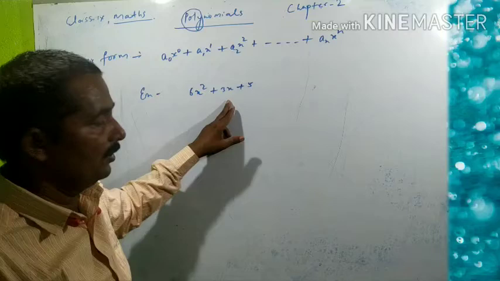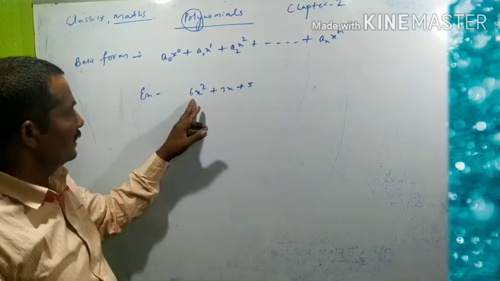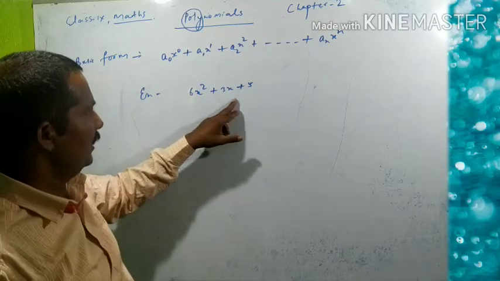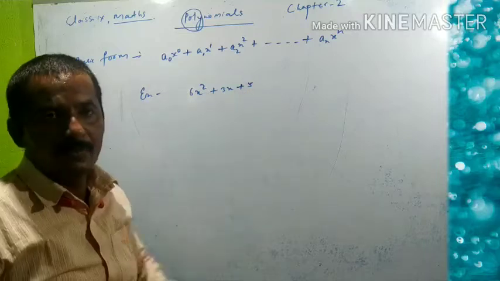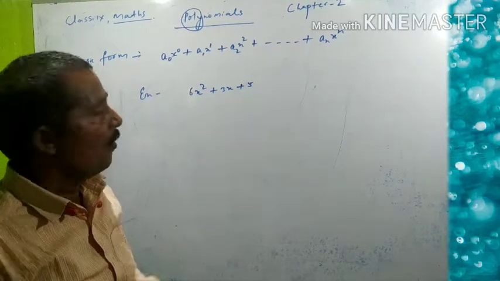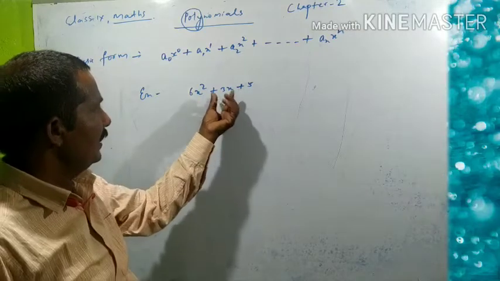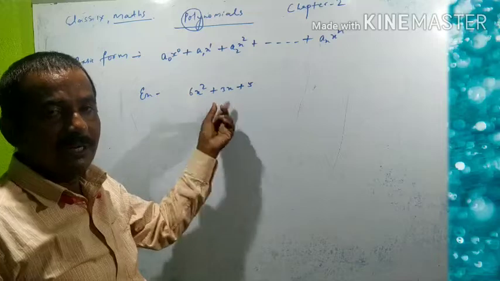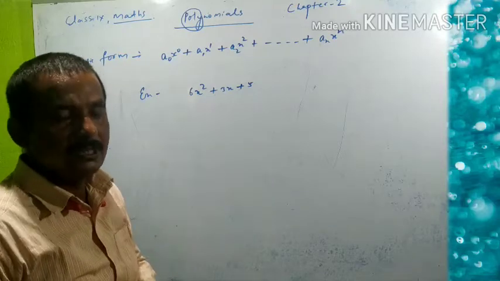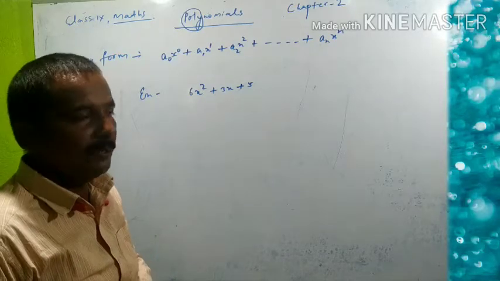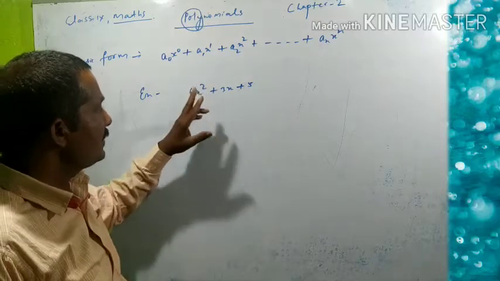One example is written here: 6x square plus 3x plus 5. It is a polynomial, and you can say this is a polynomial in one variable because it has a literal factor.